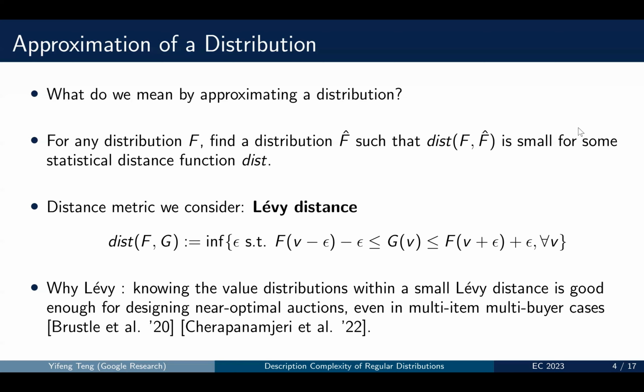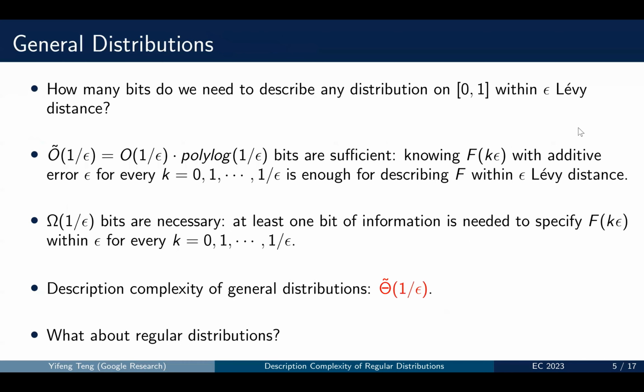Why do we use Levy distance? Because previous studies in auction theory say that if we know the value distributions within small Levy distance, it is good enough for designing near optimal auctions, even in some multi-item, multi-buyer cases.